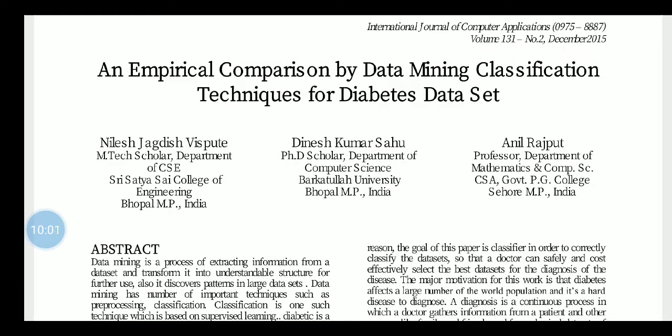It is written by Nilesh Jagdish Vispute, MTech scholar, our Nilesh sir, Department of Computer Science, Sri Satya